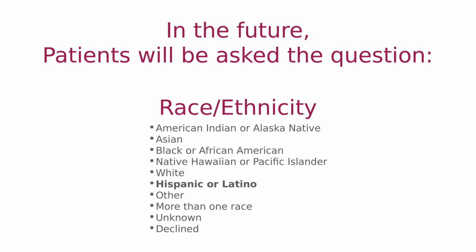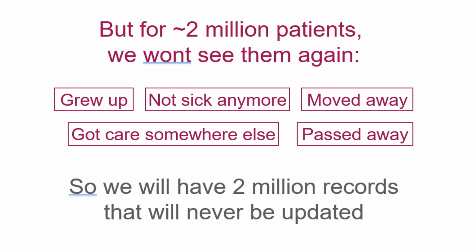In the future, patients and families visiting Lurie Children's will be asked the new combined question when filling out demographic forms. The question will be labeled as race/ethnicity, and patients can choose any of the options listed here on the screen. Any new or returning patients visiting will have their records updated to the new format, but there are about 2 million patient records that will never be updated because we won't see them again. Sometimes we don't see them because the patient has grown up, they are not sick anymore, maybe they moved away or are getting care somewhere else. Another reason is if they passed away.